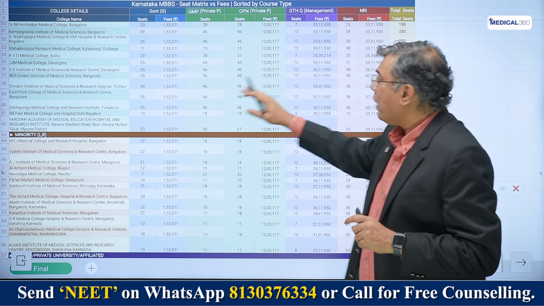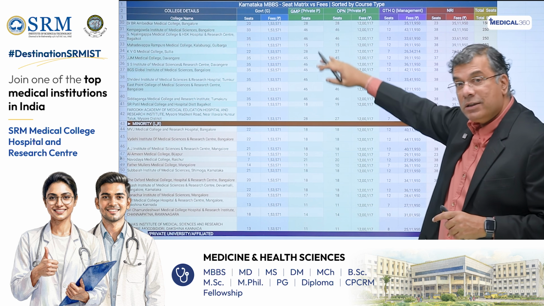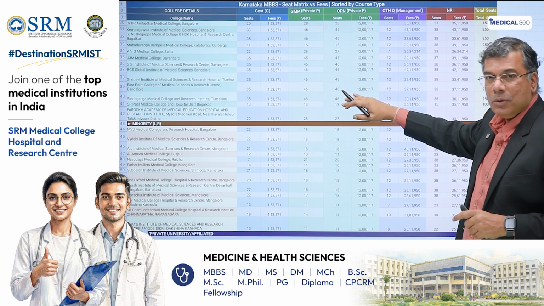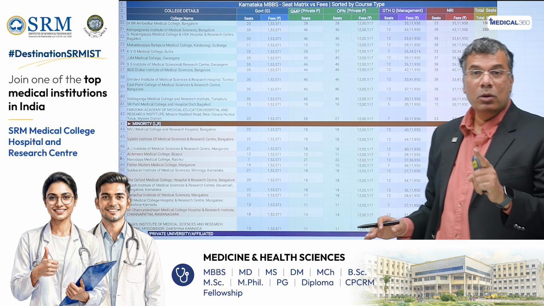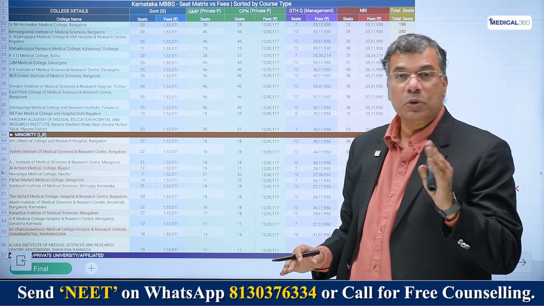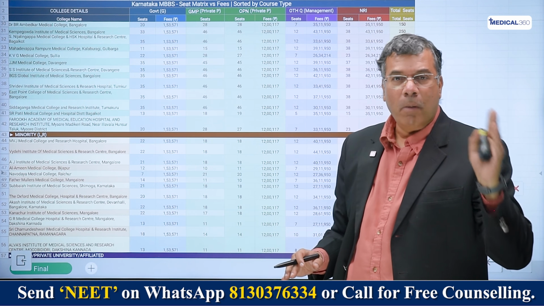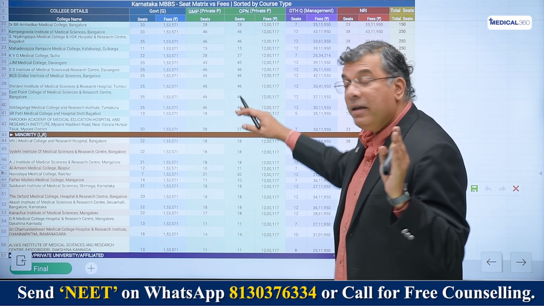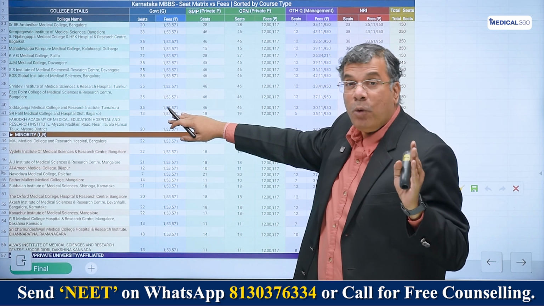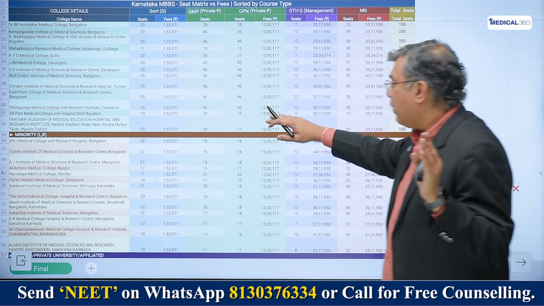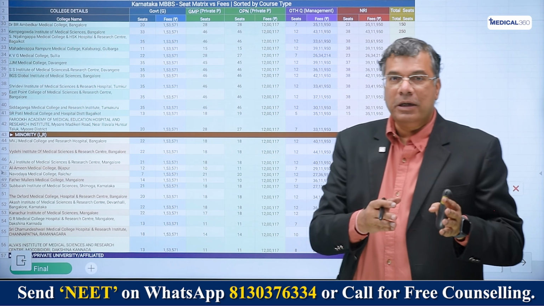But the moment you get down to private, and in private you have seats reserved for within the state students and outside the state students also, the fee becomes 12 lakh rupees. But again, it's also controlled. It's not at the whim of the institution that they want to charge more. You have government quota, which is extremely competitive, and merit takes over. Even here, merit takes over, but the affordability goes down a notch, because what is 1.53 lakh rupees per annum fee becomes 12 lakh rupees. So it is 8 times of what a government quota fee is.